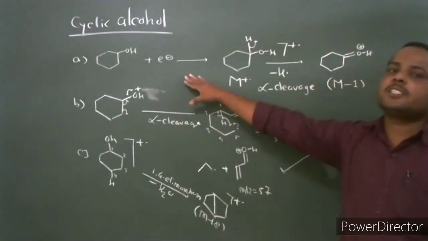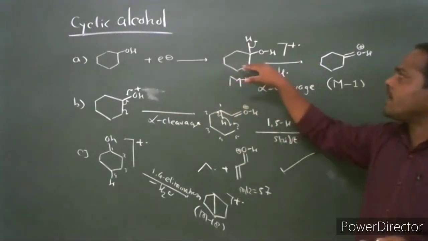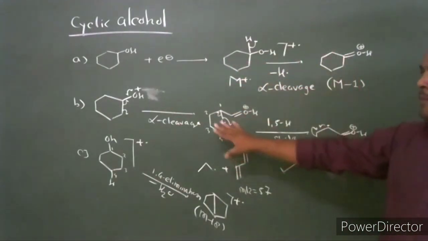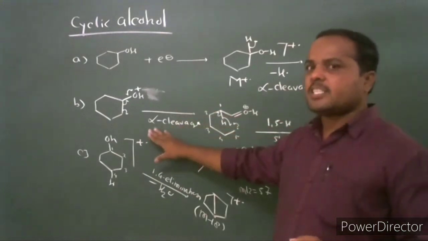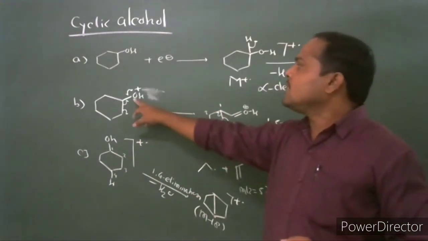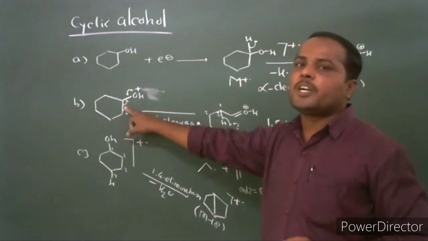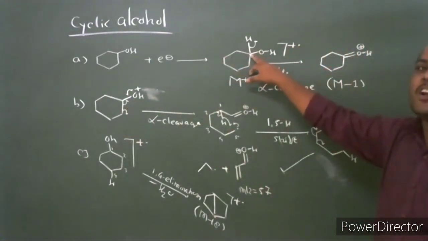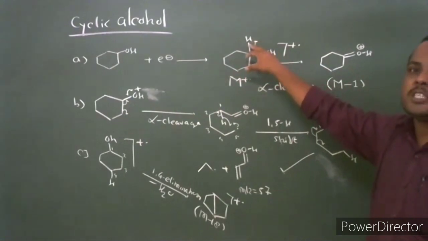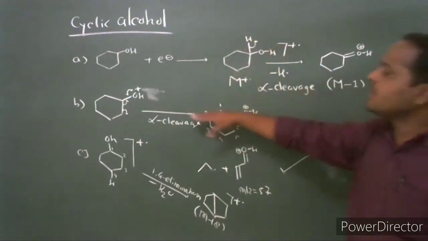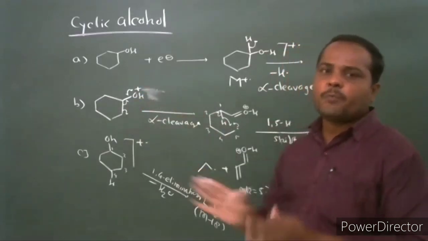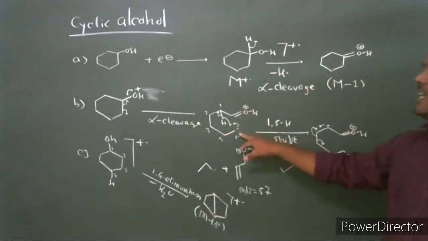The first way is alpha cleavage, loss of a hydrogen radical, giving M-1. Another mode of fragmentation is another alpha cleavage, where the carbon-carbon bond next to the hydroxy group is cleaved. In the first alpha cleavage, the carbon-hydrogen alpha bond breaks. In the second alpha cleavage, the bond next to the hydroxy group breaks to give a radical cation.